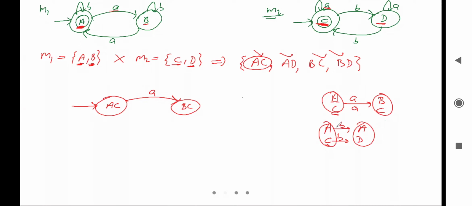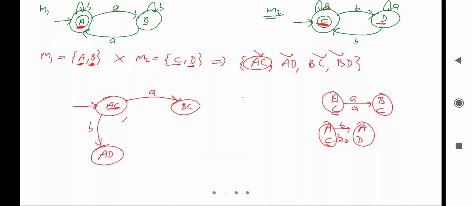From AC, by reading b we are going to AD. So let me take a state AD. Okay? By reading b we are going to state AD. So we have done the transition for a from AC, and also for b, right?